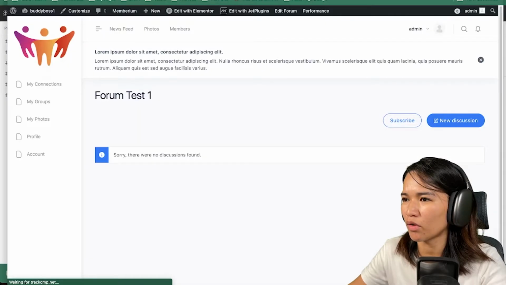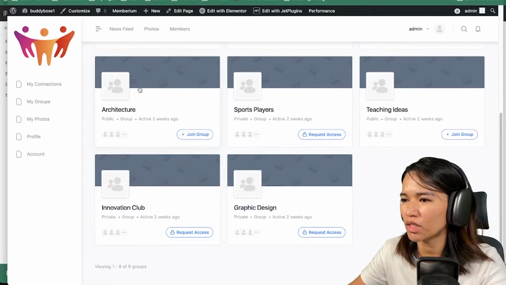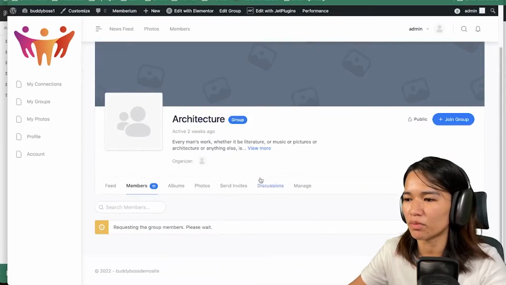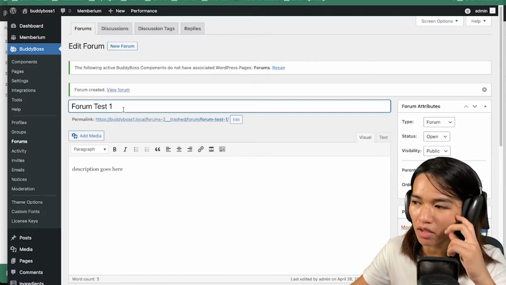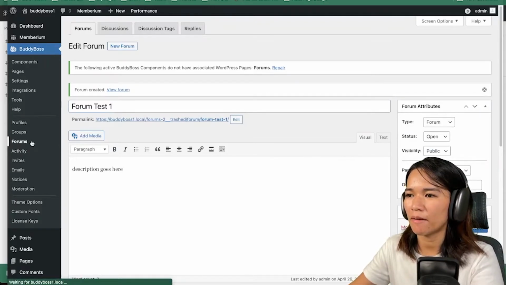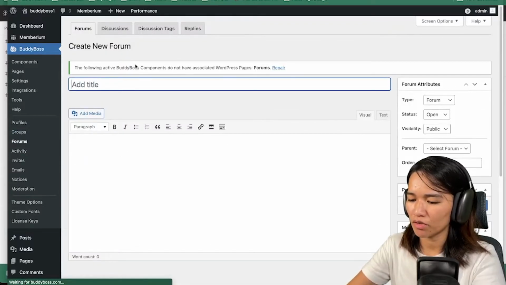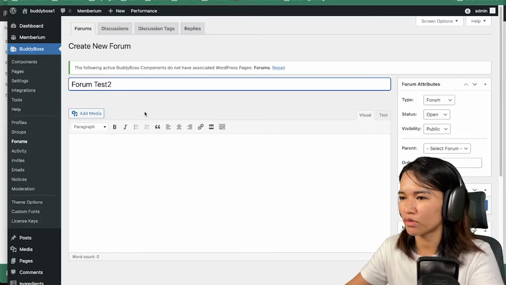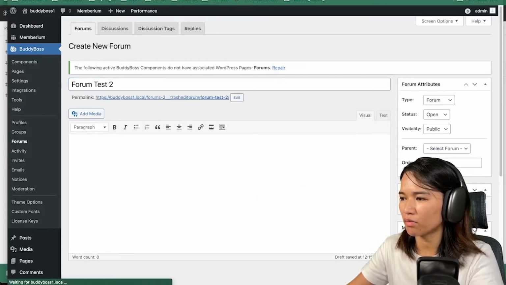Okay, that's a forum. So I actually need to attach this to the group. So the order here is actually what you see inside the group. I'm going to show that to you. So we have the forum test 1, and I'm going to create another one so that I could demonstrate this. The new forum, forum test 2. Just leave it that way. And then I'm going to leave everything in default, publish.